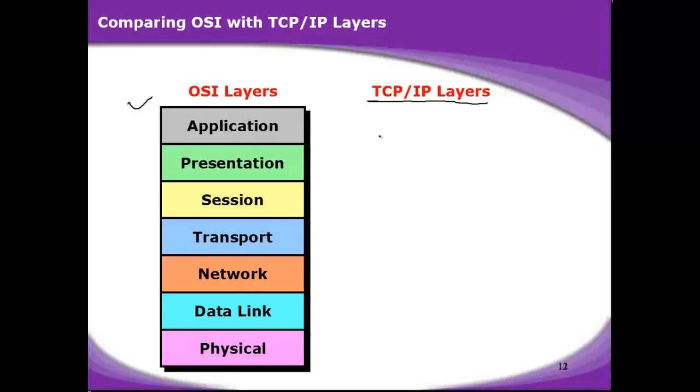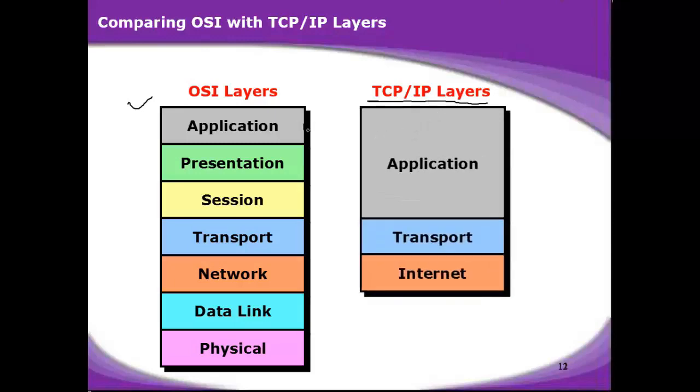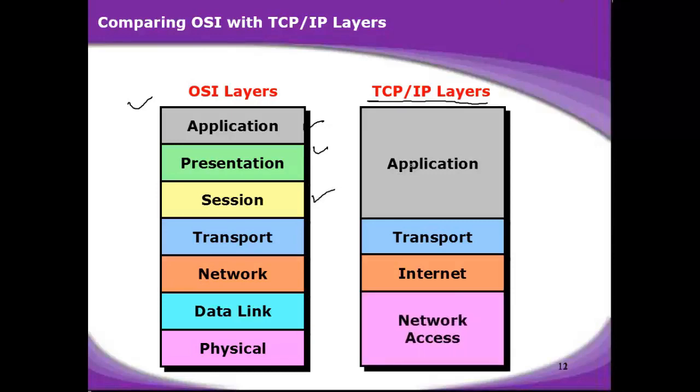So what is the difference between these two? In TCP/IP layers, these three layers, application, presentation and session layer, are combined into one, and that is the application layer of the TCP/IP model. This TCP/IP model is also called DoD, Department of Defense, because it was created by the Department of Defense. So the DoD model. Functioning remains exactly the same. All the functioning related to these three layers is combined, and that is called in the TCP/IP model the application layer.